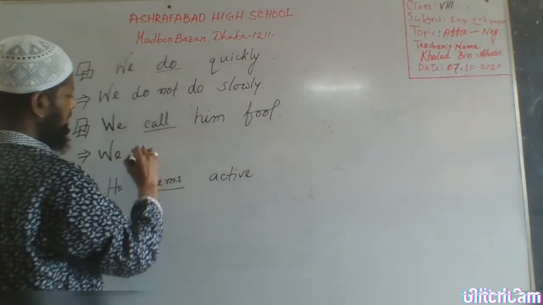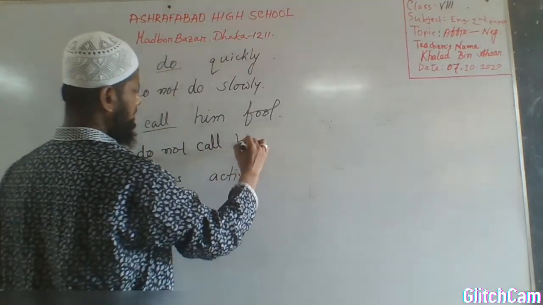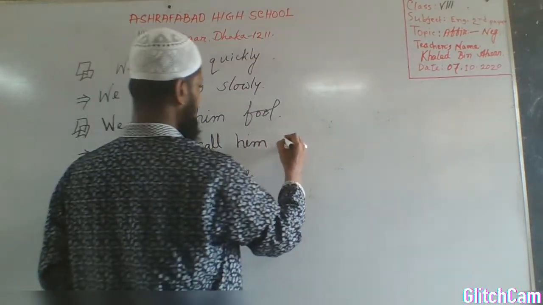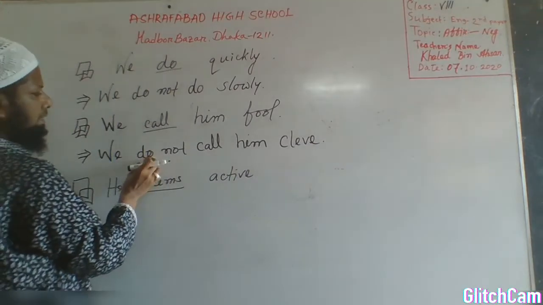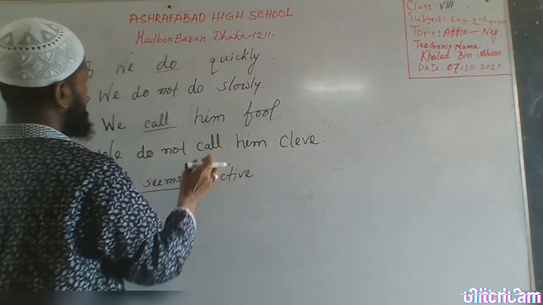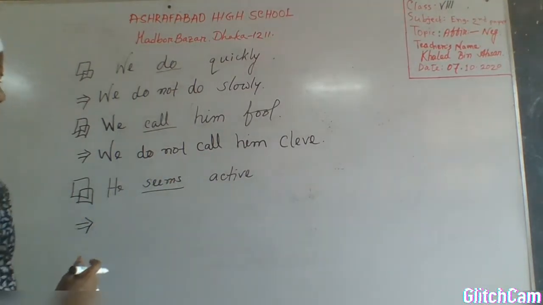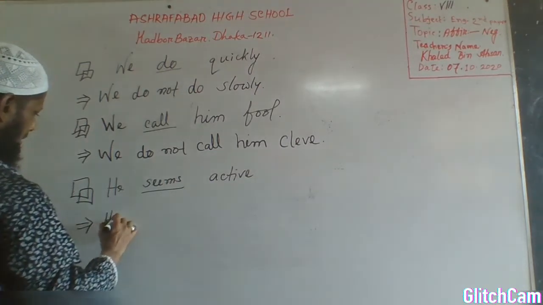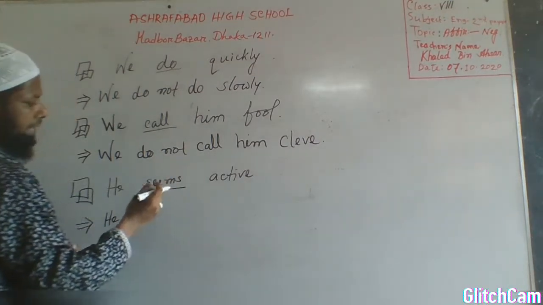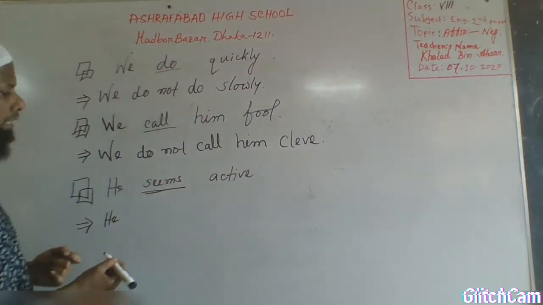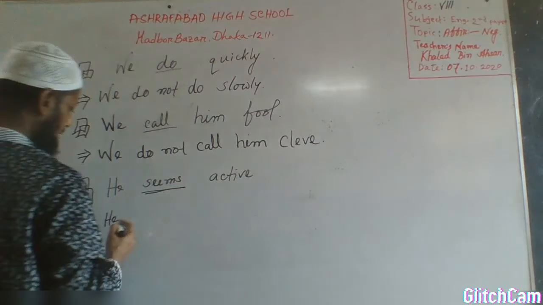We do not call him clever. The case is the same. After do, we have to use the base form of the main verb. Here we have a verb with s after that verb, he, that's why we have to use doesn't. Students, whenever you find s or es after the main verb, you have to use does. You have to use does not to make it negative.